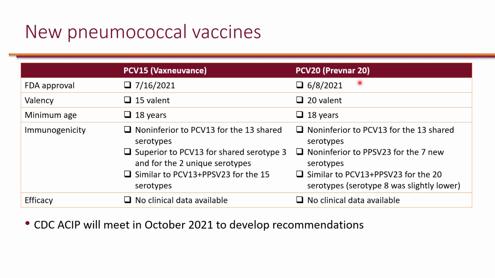Prevnar 20 is a PCV20 with 20 serotypes, including all 13 serotypes of Prevnar 13, and is also approved for ages 18 years and older. There are no clinical data available for this one either, and immunogenicity studies have shown non-inferiority to PCV13 for the 13 shared serotypes, as well as non-inferiority to PPSV23 for the 7 new serotypes that are included in Prevnar 20. And of course, similar to the combination of PCV13 and PPSV23 that's currently done in older patients.